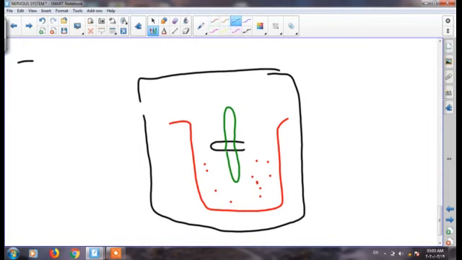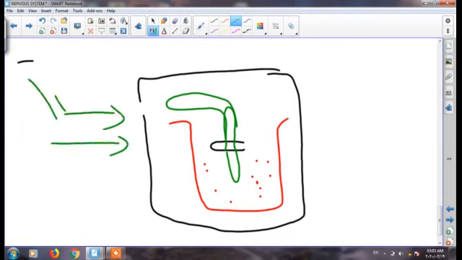So the stem tip inclined toward this hole due to the presence of light, while the root grows away from the hole. So the stem bends towards light, but the root bends away from light.